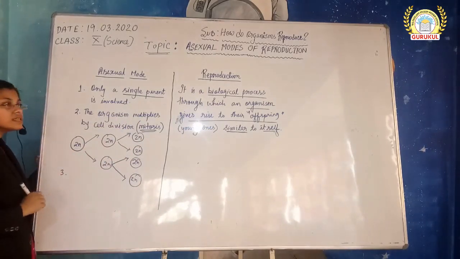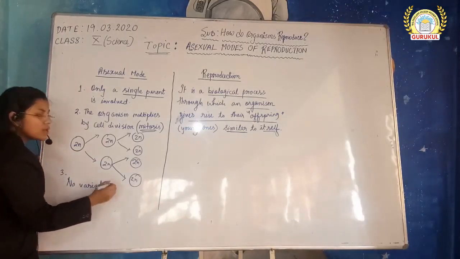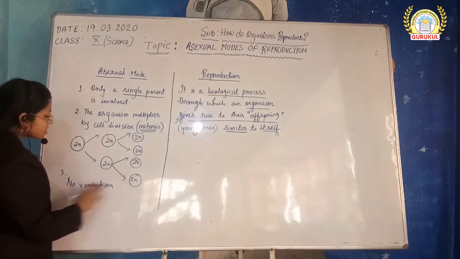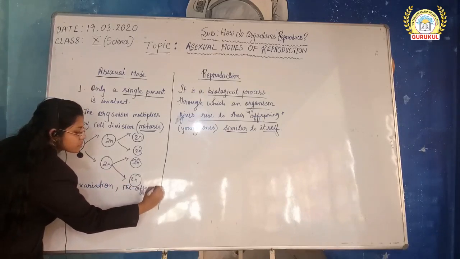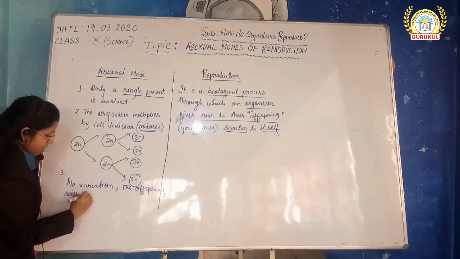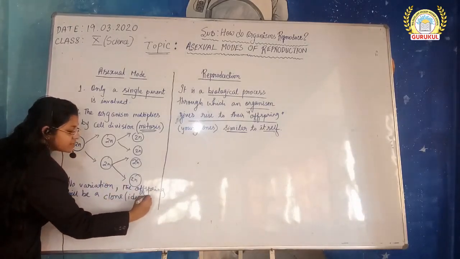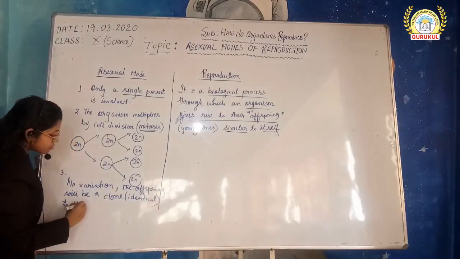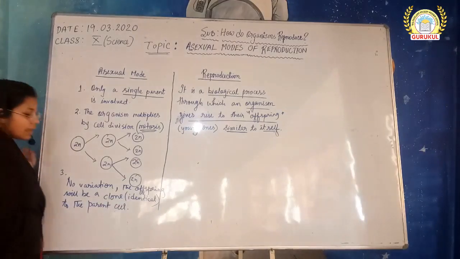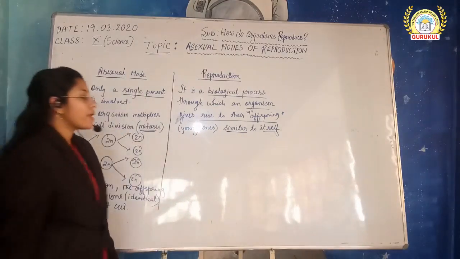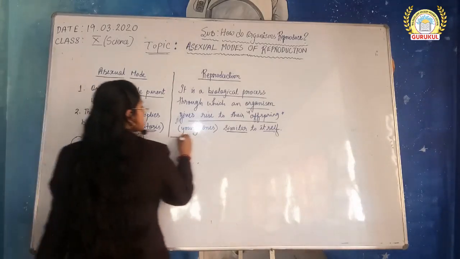Third point under this is no variation. Since only a single parent is involved, what happens? There is no variation. The offspring will be a clone or totally identical to the parent cell. Okay. Now, other important points under this topic, I am going to write here.